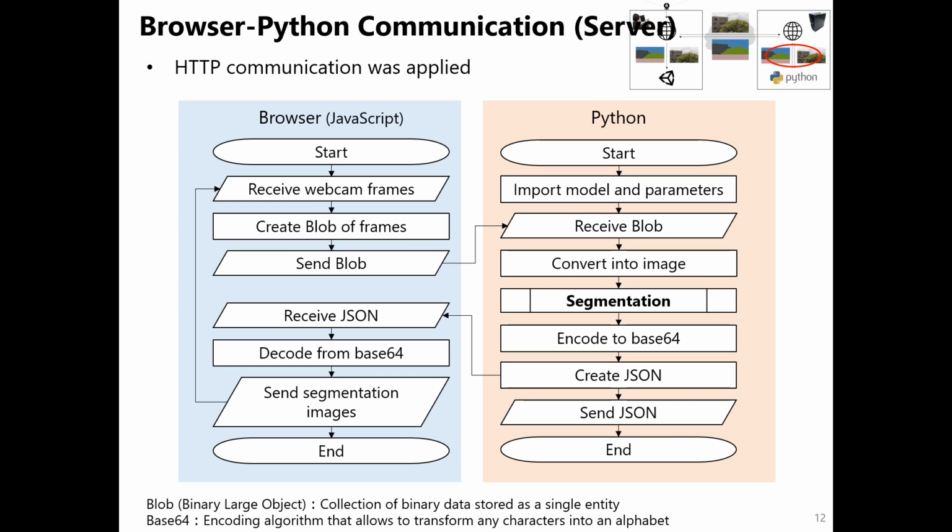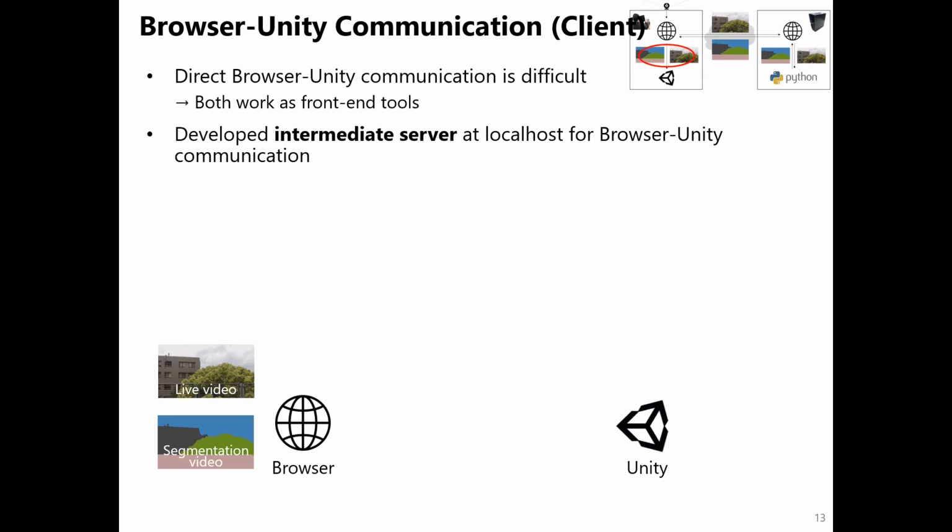In Python, Flask, a micro web application framework, was used for JavaScript-Python communication. In our system, webcam frames were received with Flask, semantic segmentation processing was performed, and processed frames were sent back to JavaScript.